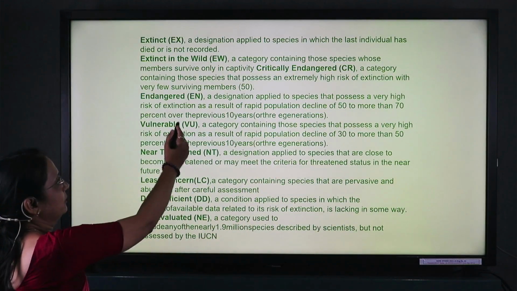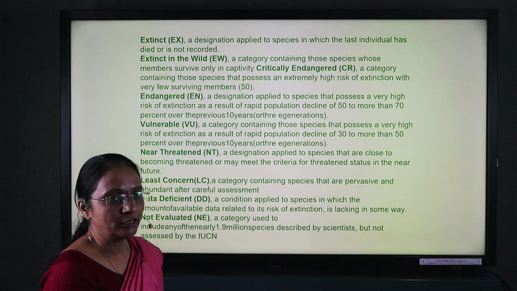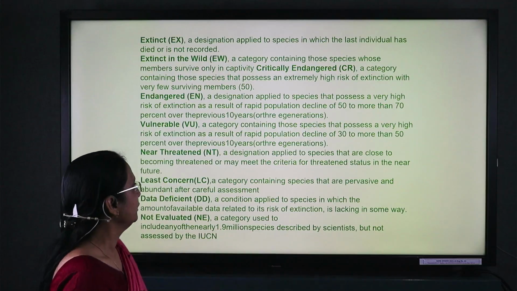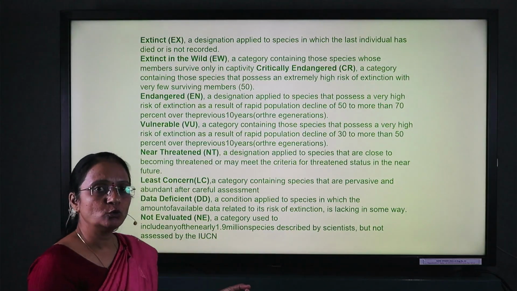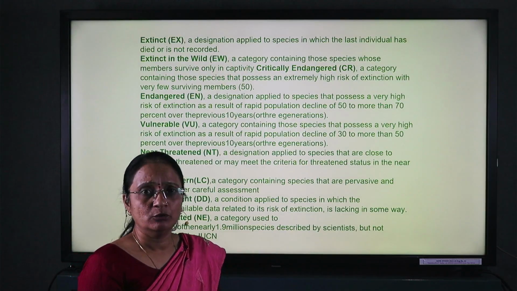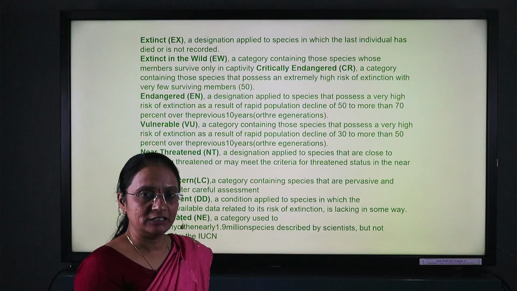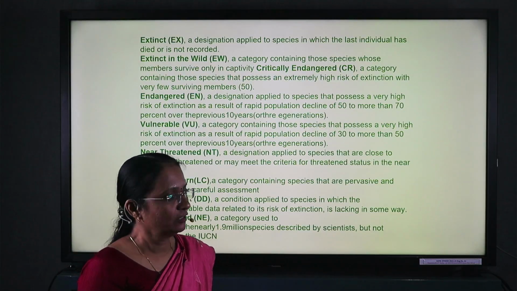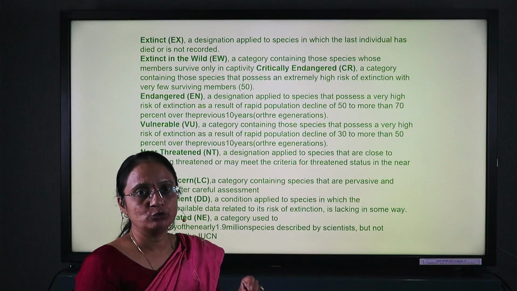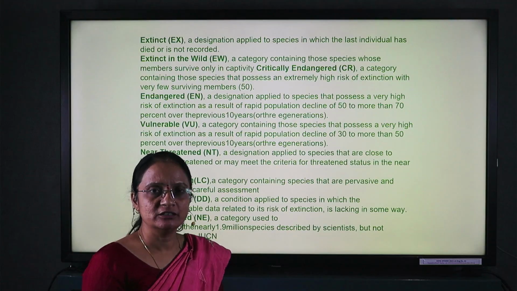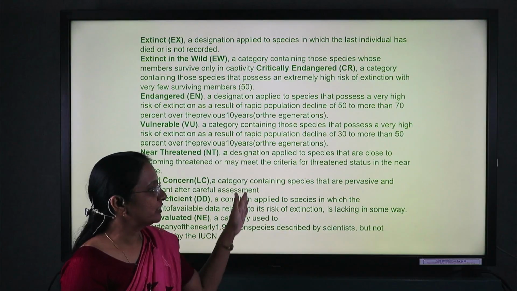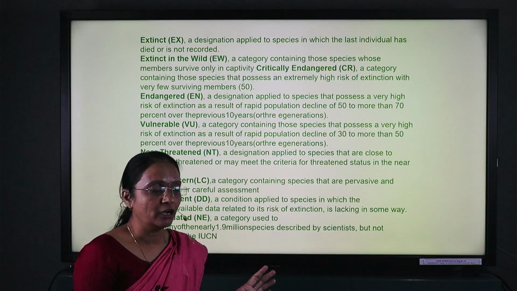Now, according to the IUCN, some categories have been included related to the whole plant kingdom and whole animal kingdom, whatever flora and fauna are present from the earth's origin, in the line of evolution. Which will become extinct, which are in the endangered category, which are in the threatened category, this terminology was proposed by the IUCN.